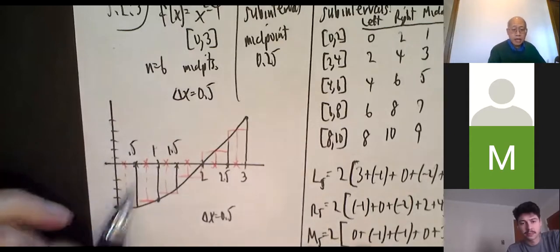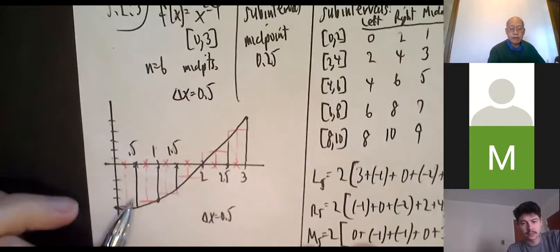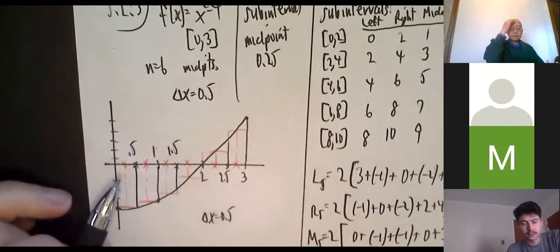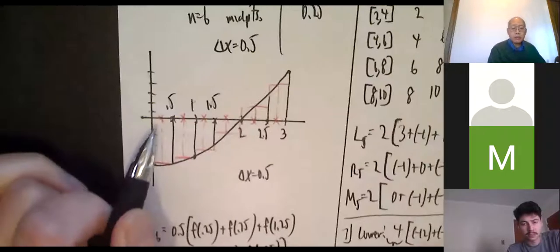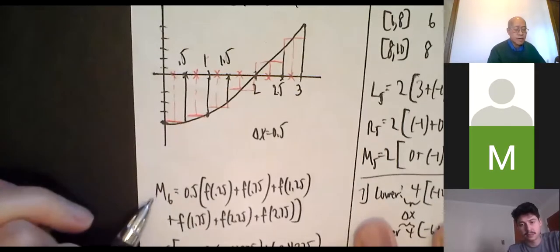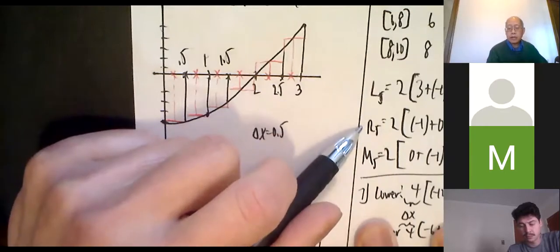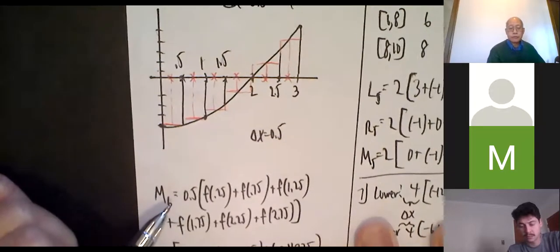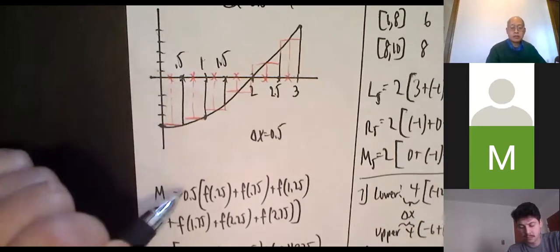Okay, so when I go base times height, base times height, base times height, there's going to be more negatives than positives. So I want the function value at all the midpoints. So what's this M6 stuff? M stands for midpoints. L would be left endpoint. R would be right endpoint. They told me to use midpoints. So all the bases are 0.5.